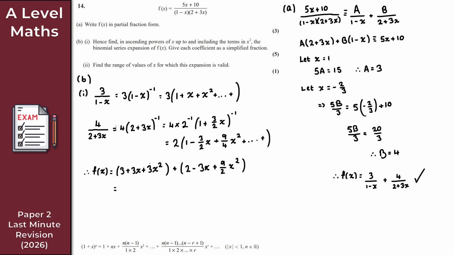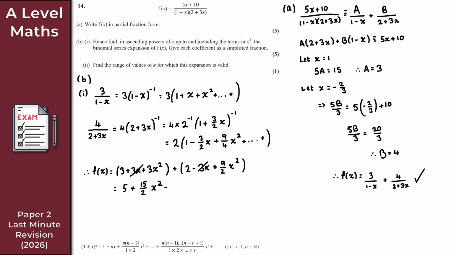So 3 plus 2 is 5. I've got 3x here, plus then minus 3x. Well, they just cancel, like so. And we've got 3x squared plus 9 over 2x squared. So that's going to be 6 over 2x squared. 6 plus 9, I get 15. So that's 15 over 2x squared. Like so. And there we go then.